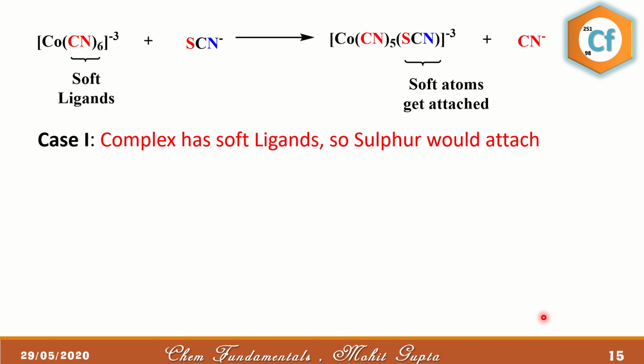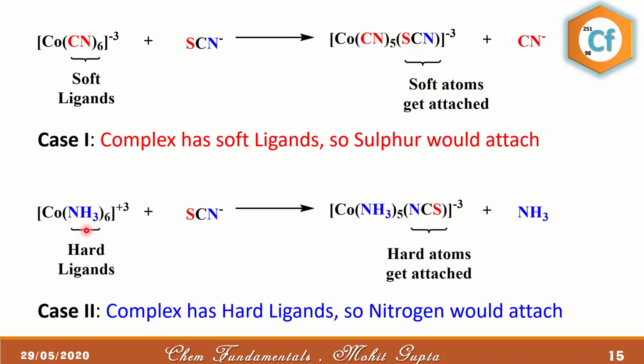So let's talk about one more example. In this case, we have cobalt ion, which is attached to CN negative cyanide ions, and they all are soft ligands. So in this case, we have SCN negative, which is an ambidentate ligand. Now, cobalt already having soft ligands, so a softer base would prefer to attack and will get this complex. However, if we have Co(NH3)6, in this case, all the ligands are hard. So if I add an ambidentate ligand, nitrogen will prefer to attack. Why? Because it is already having hard ligands. So this is also in agreement with the symbiotic effect.